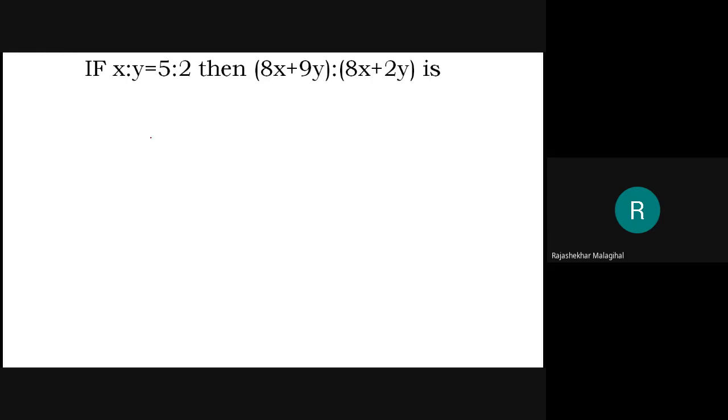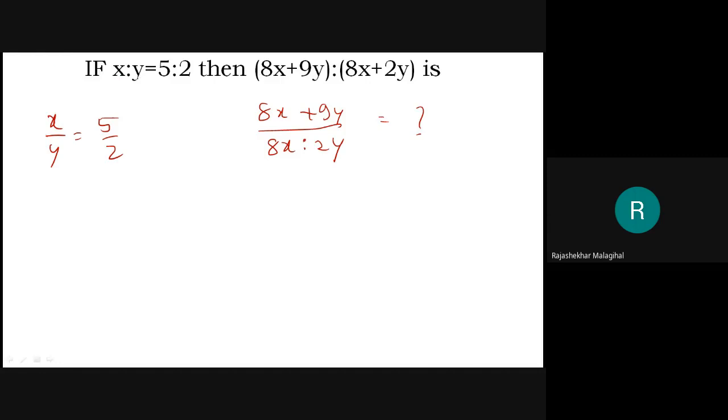Next question. Very interesting. X is to Y is 5 is to 2. X is to Y means x by y equal to 5 by 2. Then they are asking 8x plus 9y divided by 8x plus 2y. They are asking how much it is.